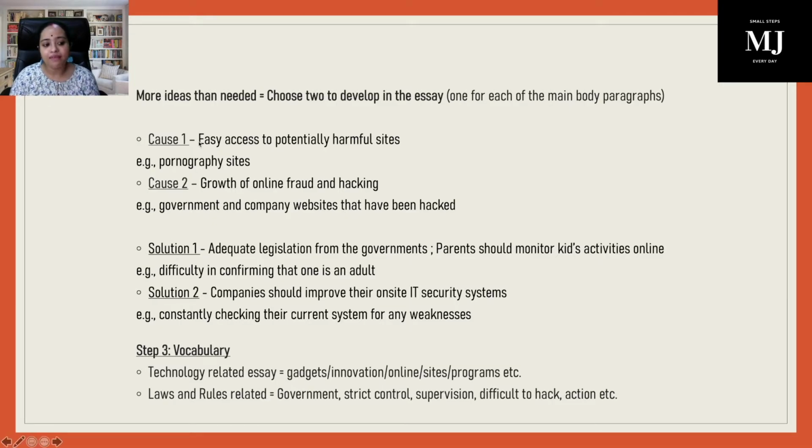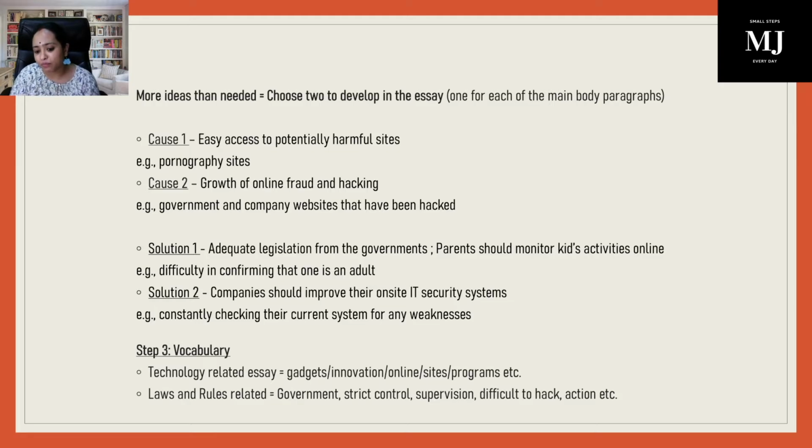Then, if we have this as cause 1, let's talk about the solution for this one. As we mentioned while we were generating the ideas, if the governments can take adequate legislation and if the parents can monitor the kids' activities online, that can definitely tackle the problem. What can be the example for this solution? See, if anyone is finding difficulty in confirming that one is an adult, you know there are ways that you can just say, oh, you are 18 years of age, and you can simply enter some website and have access to it.